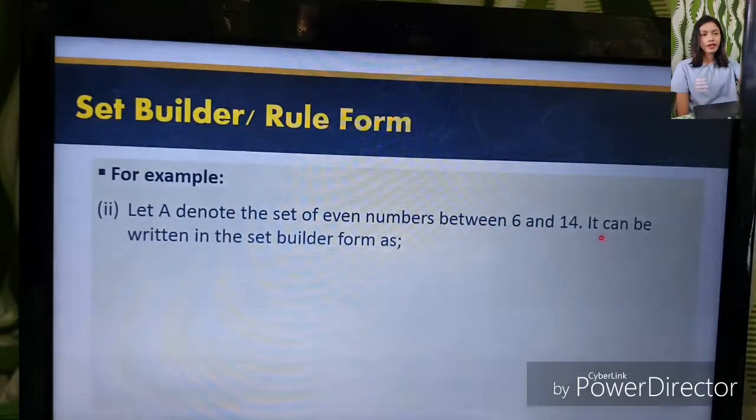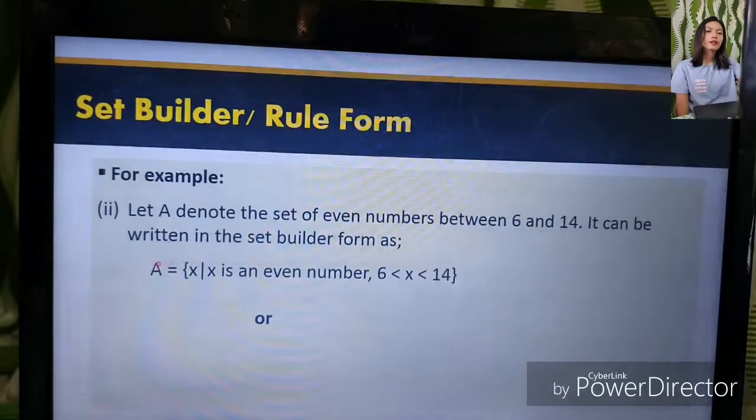Another example, let A denote the set of even numbers between 6 and 14. It can be written in set builder form as A is equal to x such that x is an even number where x is greater than 6 and less than 14.